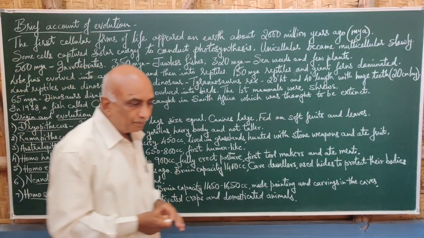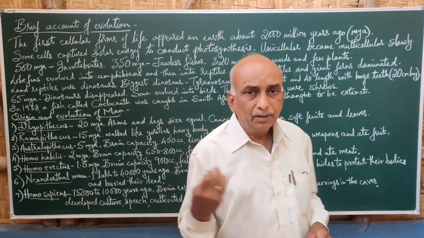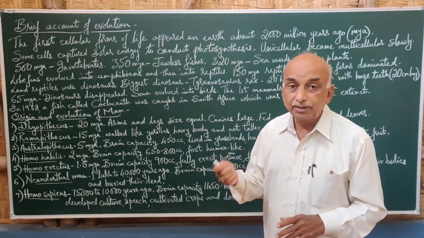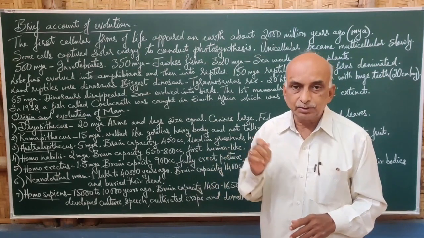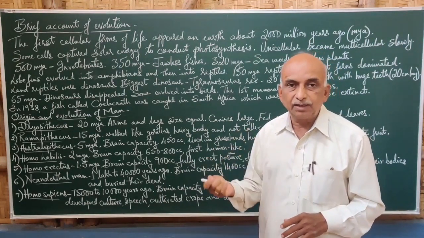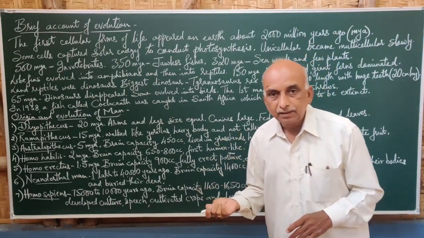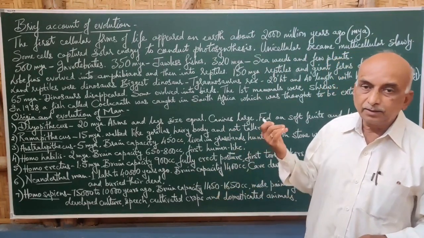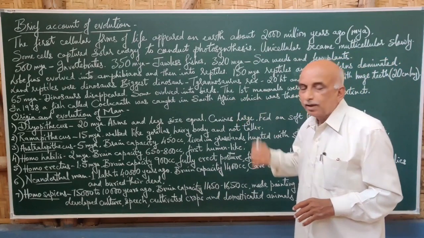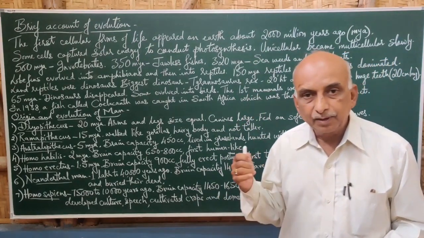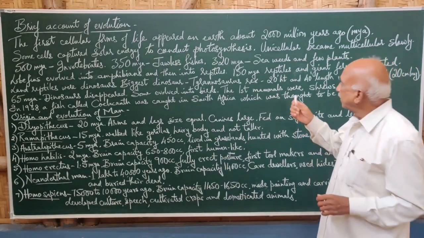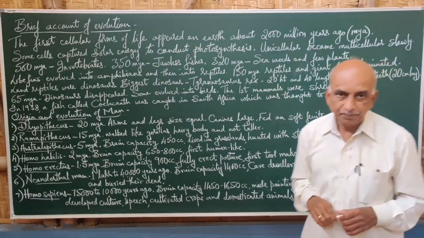And after that, the fish which were formed gave rise to the amphibians. So jawless fishes gave rise to the cartilaginous and then bony fishes in the course of time, and then into the amphibians, and then into the reptiles. The reptiles were dominant on the earth over any other animals about 150 million years back.